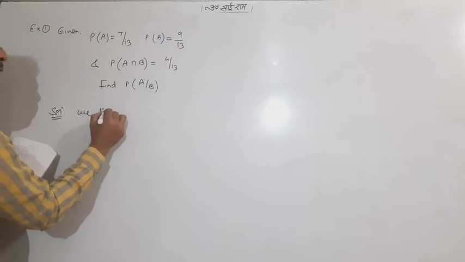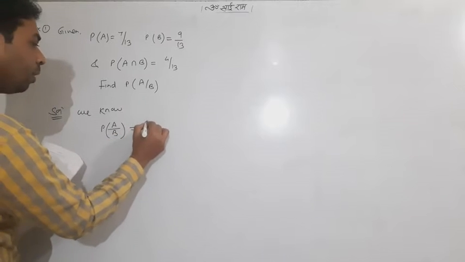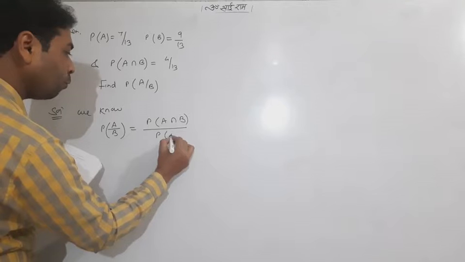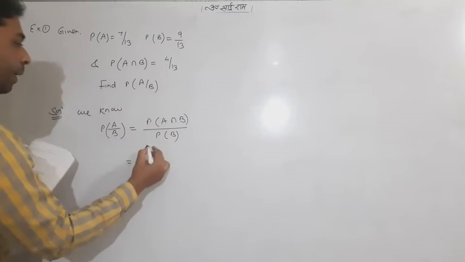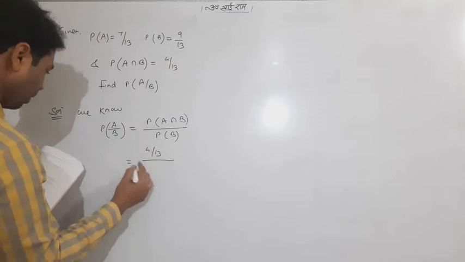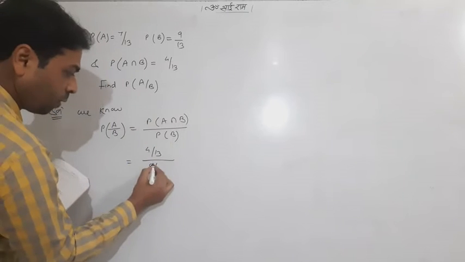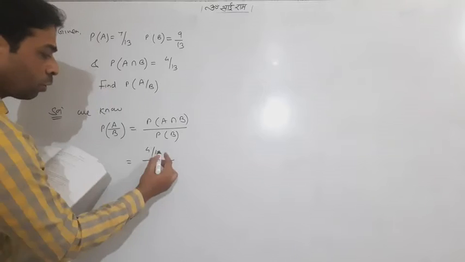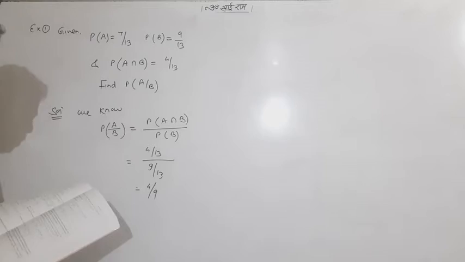We only write the formula: P of A given B means P of A intersection B upon P of B. P of A intersection B is 4 by 13, and P of B is 9 by 13. P of A, which is extra given, is nonsense for us. So 13 and 13 will cancel, and 4 by 9 is the simple answer.